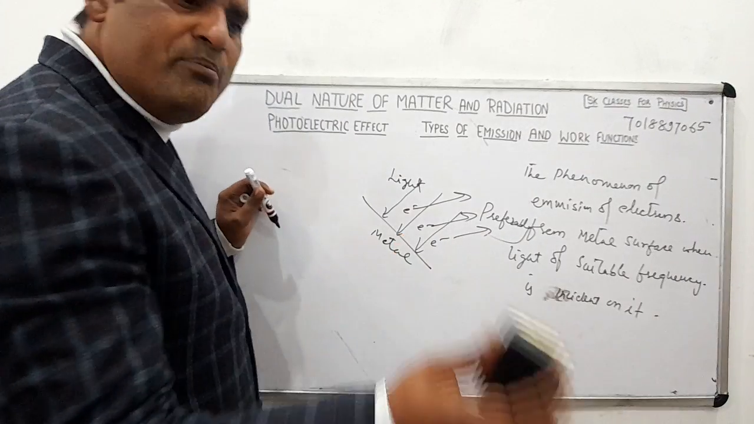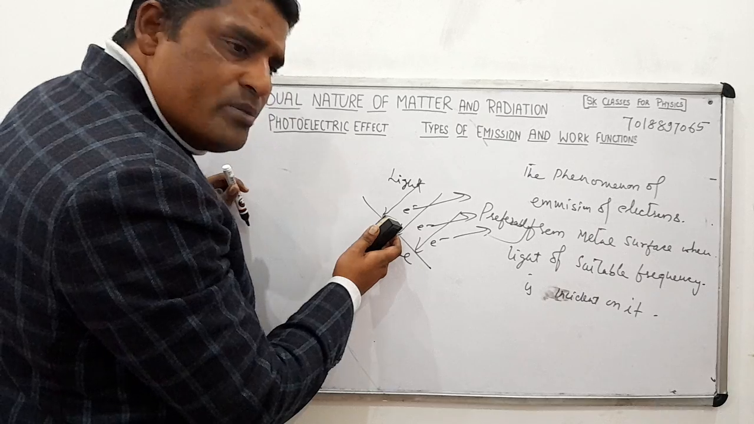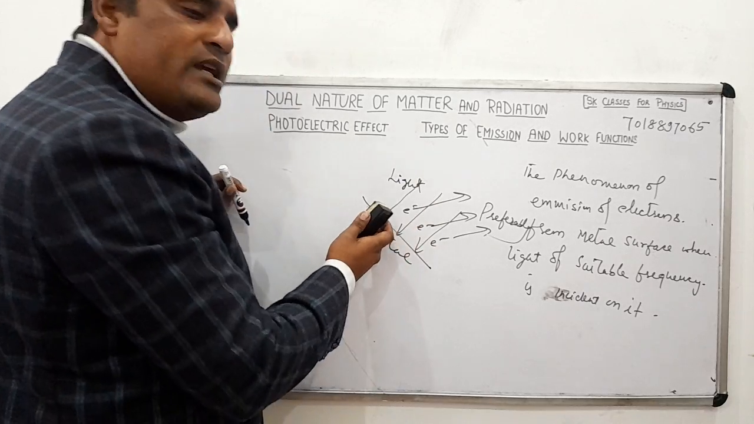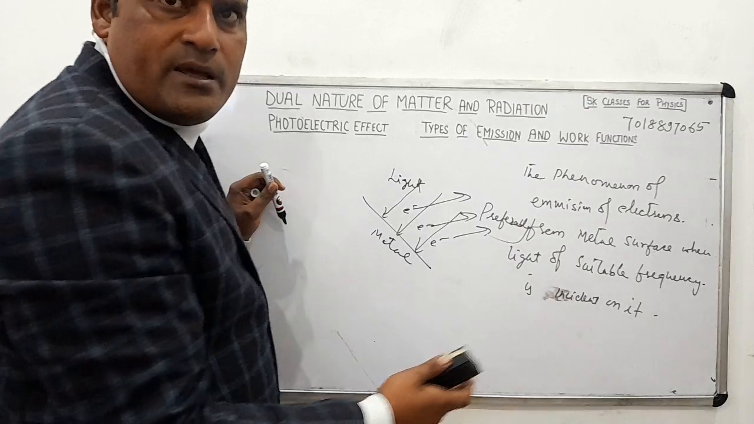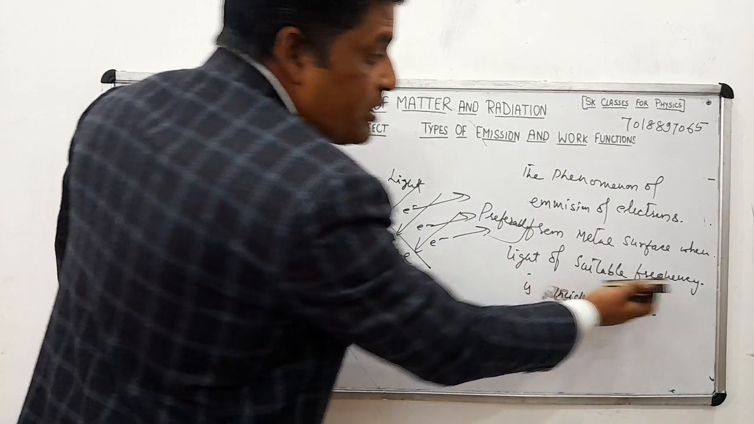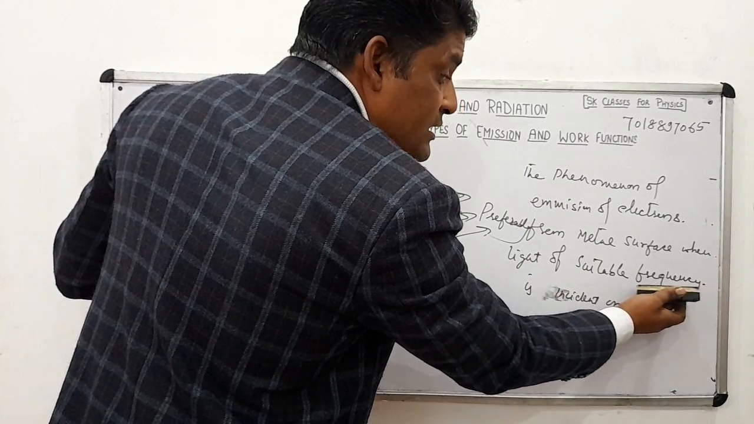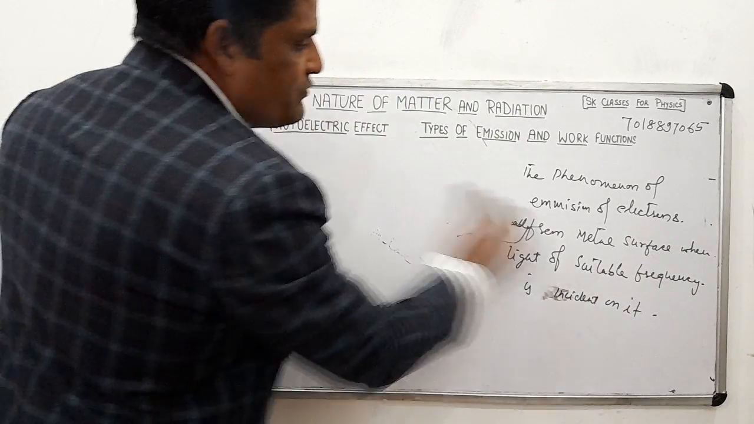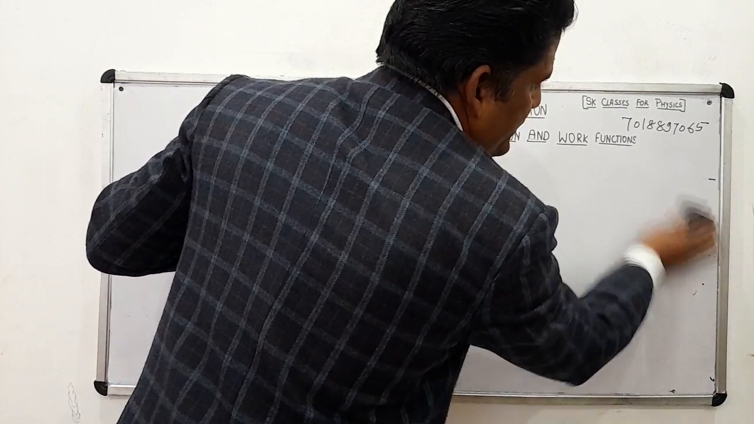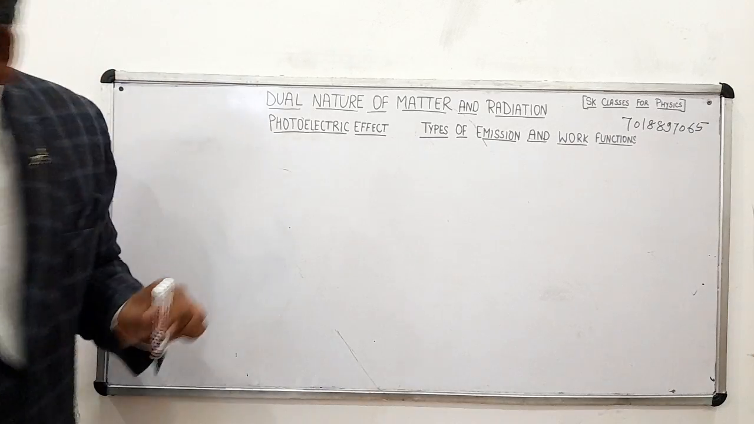This is the photoelectric effect. Simple. When we throw light on a metal surface, what comes out of it? Electrons come out. And what is this phenomenon called? Light of suitable frequency should be there, some required frequency of light, so that electrons come out. And this phenomenon we call the photoelectric effect.